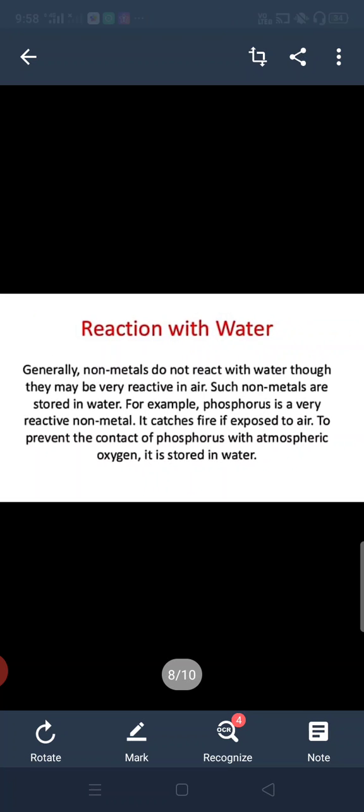Reaction with water. Generally, non-metals do not react with water, though they may be very reactive in air. Such non-metals are stored in water. For example, phosphorus is a very reactive non-metal. It catches fire if exposed to air. To prevent the contact of phosphorus with atmospheric oxygen, it is stored in water.